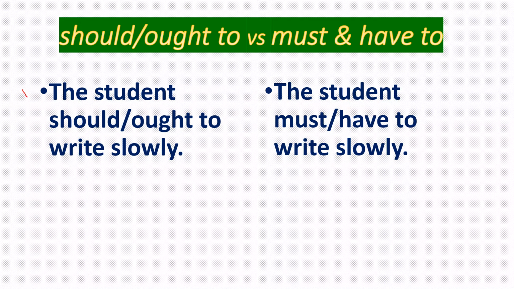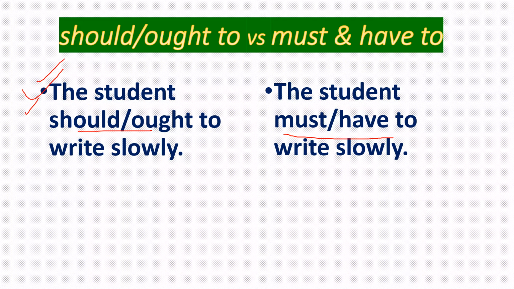Here the first expression is with should or ought to, the second one is with must or have to. What's the difference between these two actions? In the first example, the student should or ought to write slowly, which means here the student has no real intention, he just wants to write slowly, that's all. The real intention is not prescribed here.